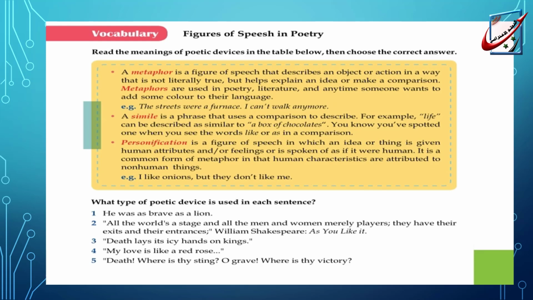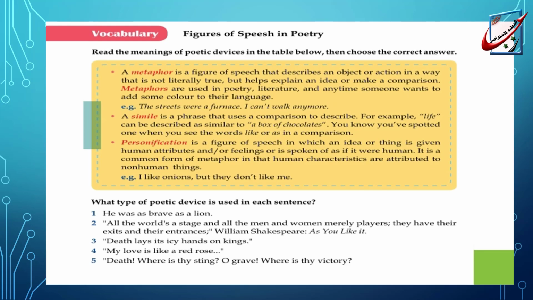What is metaphor? Metaphor is a figure of speech that describes an object or action in a way that is not literally true. So it describes something that's not literally true. For example, the streets were ferns. I can't walk anymore. Yes, when you say life is a jungle, it's not a jungle, but it looks like a jungle.